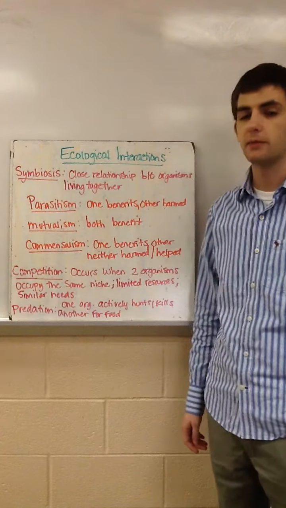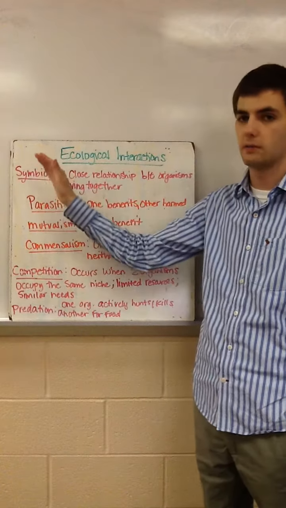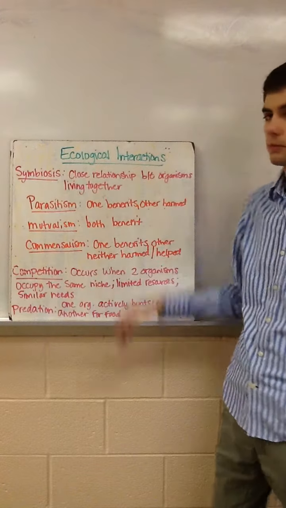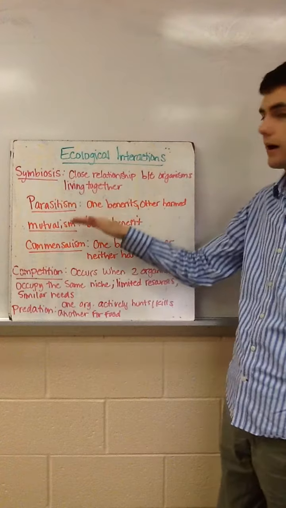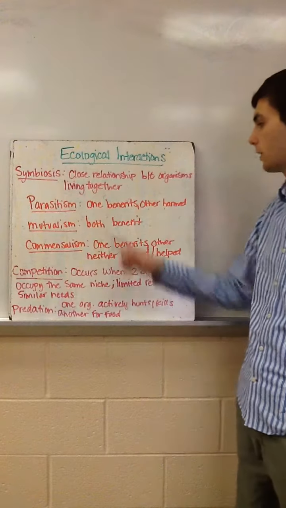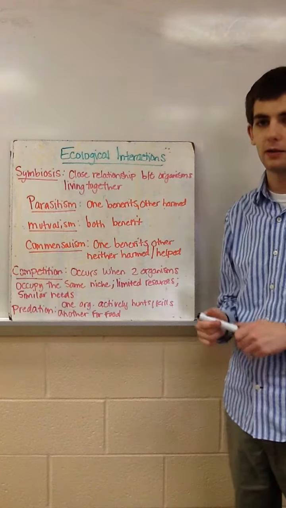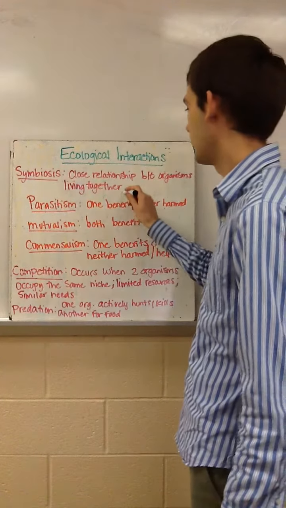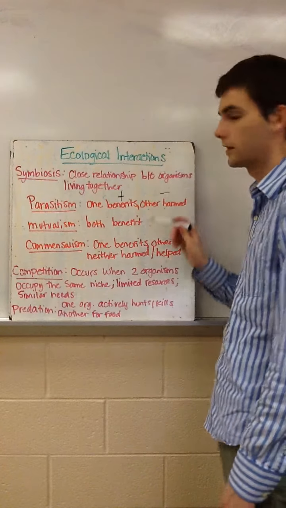There are a couple of different types of interactions between different organisms. The first is what we call a symbiosis, and these are close relationships between organisms that are living together. And there are three types of symbiosis. The first is parasitism, and that's when one benefits and the other is harmed. If you wanted to represent that using symbols, the one that benefits would get a plus, and the one that is harmed would get a negative sign or a minus sign.